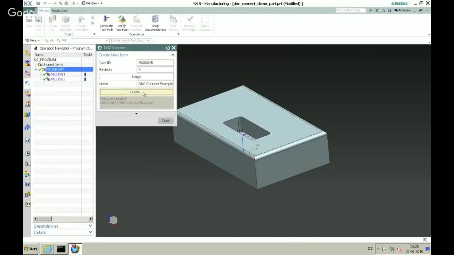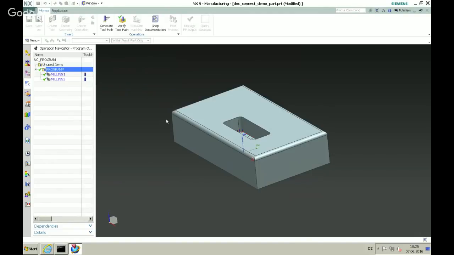So now I created a new item number, an NC program number. It makes no difference what you call that. It's a new number that identifies my part, my NC program in the back, and I close this now.